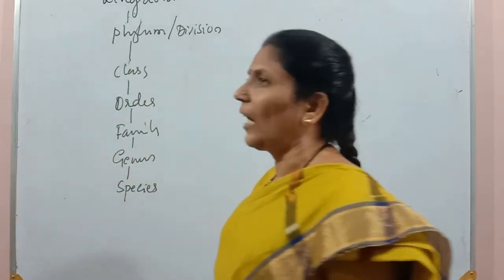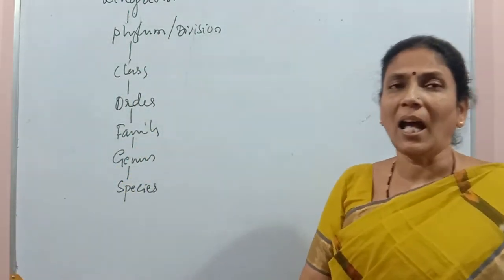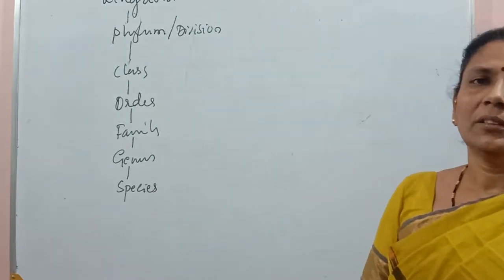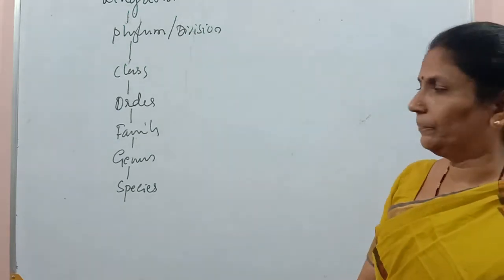These are the different categories of taxonomic hierarchy. Each one you may call the category or rank or taxon.